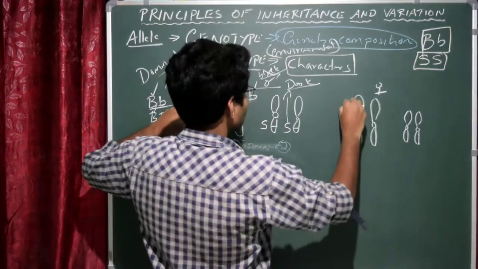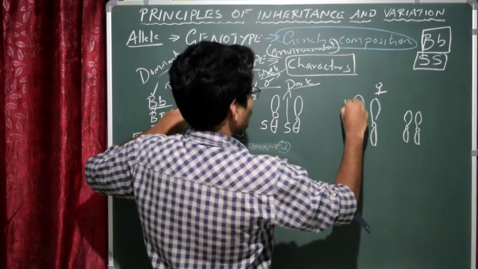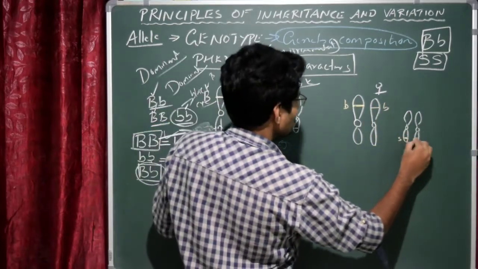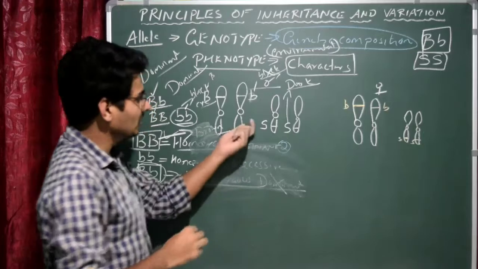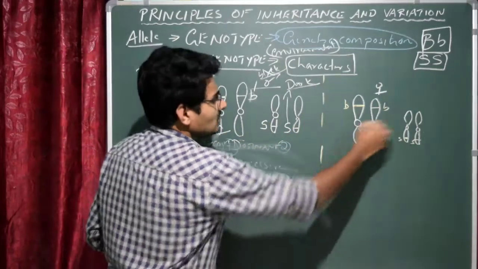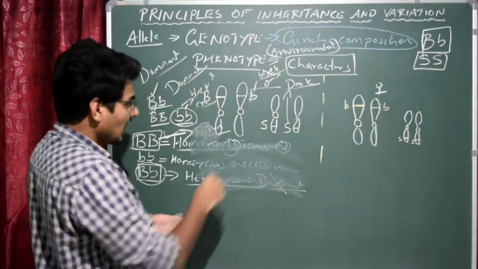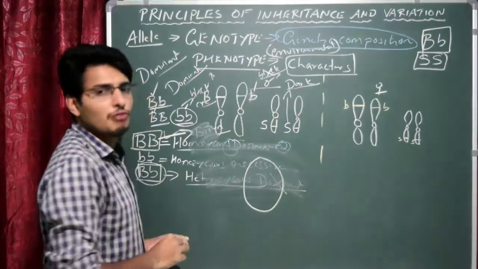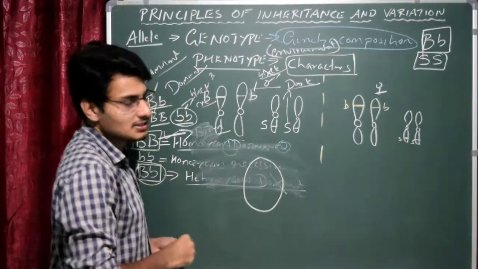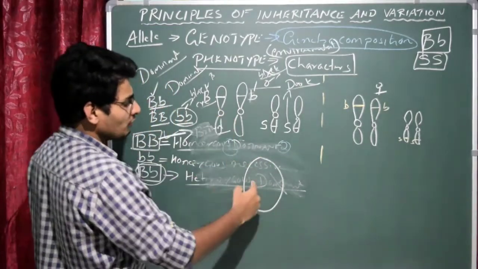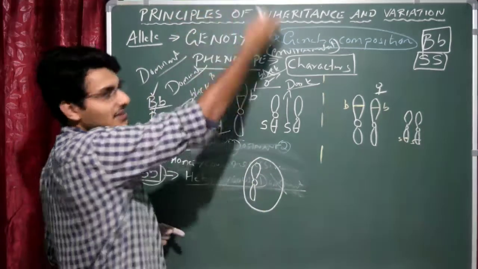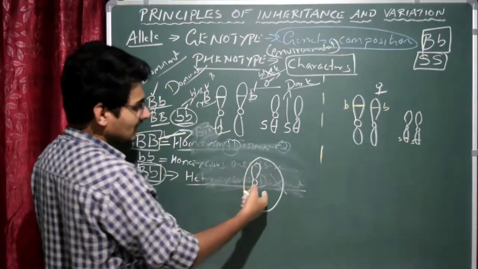Here in this case the genotype is small b, and in this case it is small s. So it is in diploid condition. This is in the case of female. Now let us assume that during the gamete formation, I am not going to draw 4 gametes. You can easily understand it. You know that one chromosome will go into the gamete, the other will go into another gamete, because it is haploid.